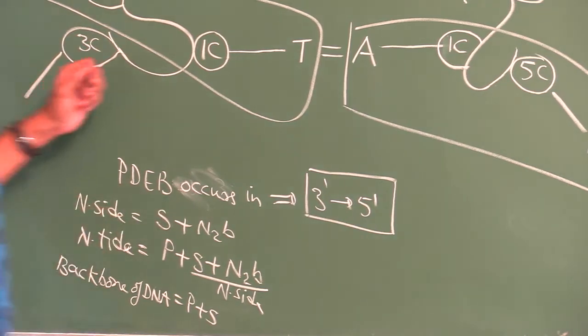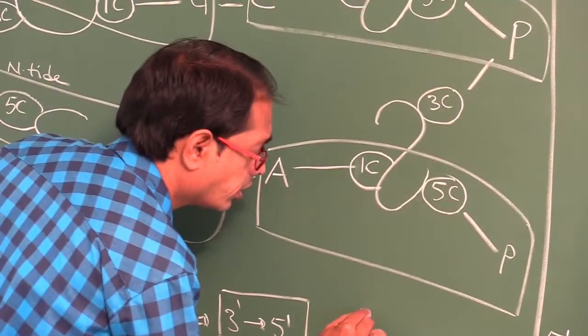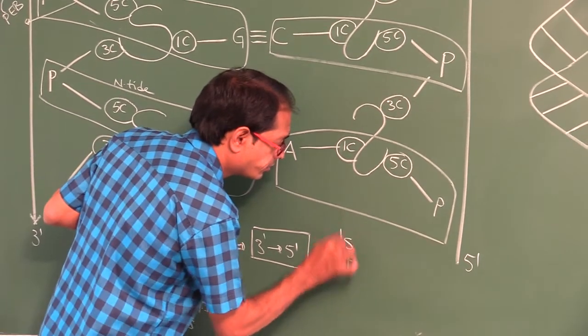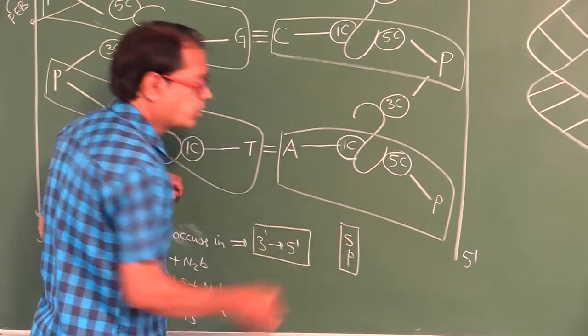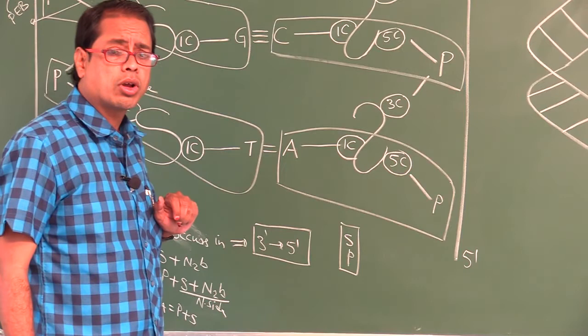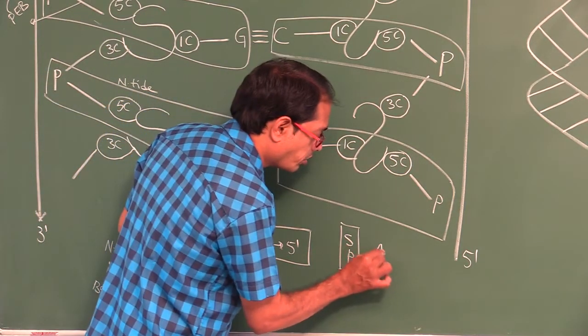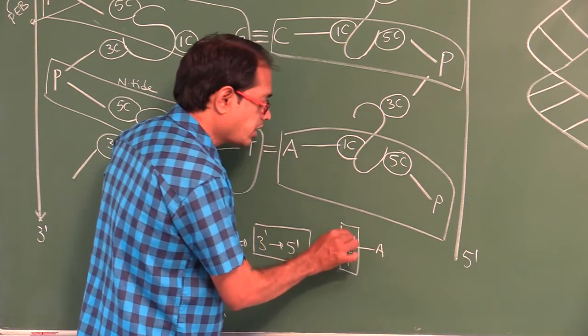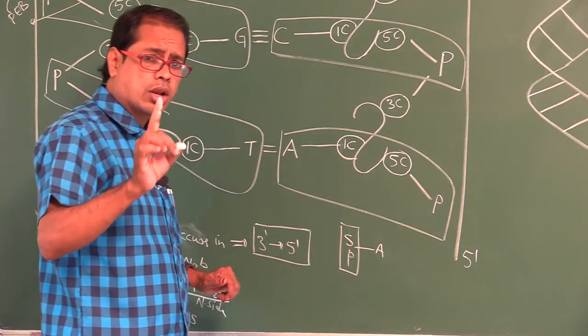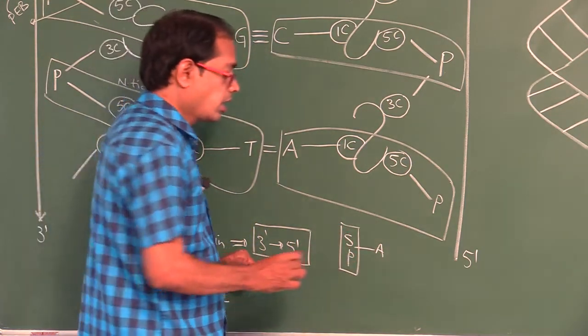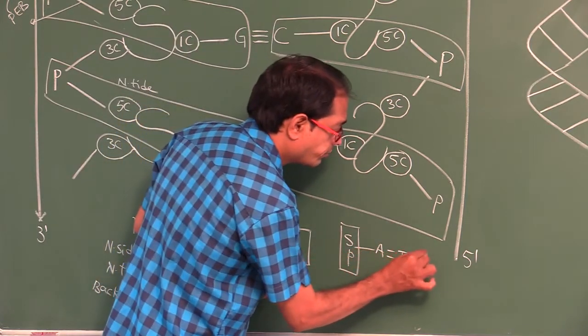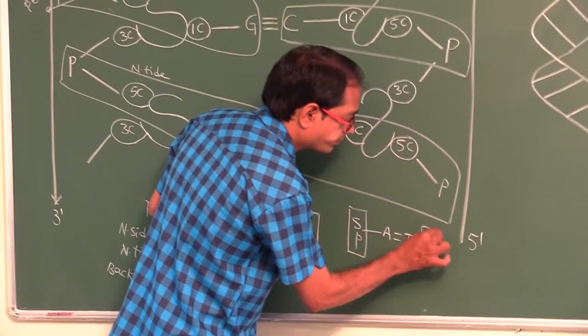Okay. If you observe, sugar and phosphate together are called backbone of DNA. And this is the nitrogen base. Nitrogen base is attached to first carbon of sugar.